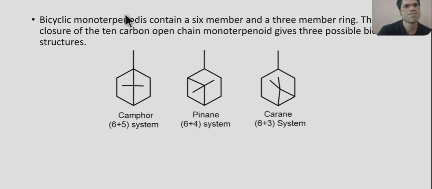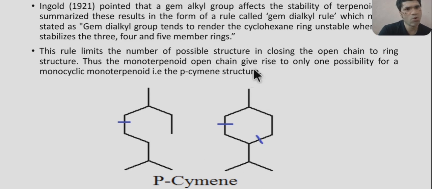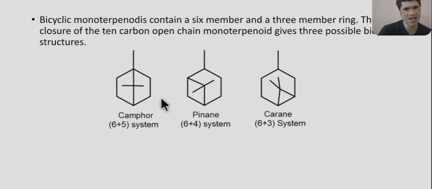So that means monocyclic terpenoids give only one product on ring closure, whereas bicyclic compounds on ring closure give 3 different products.